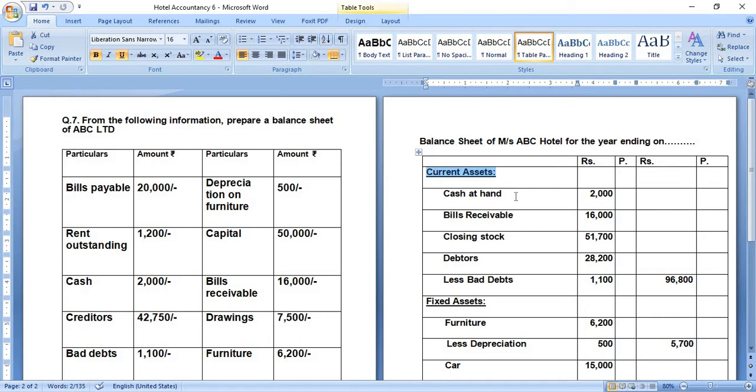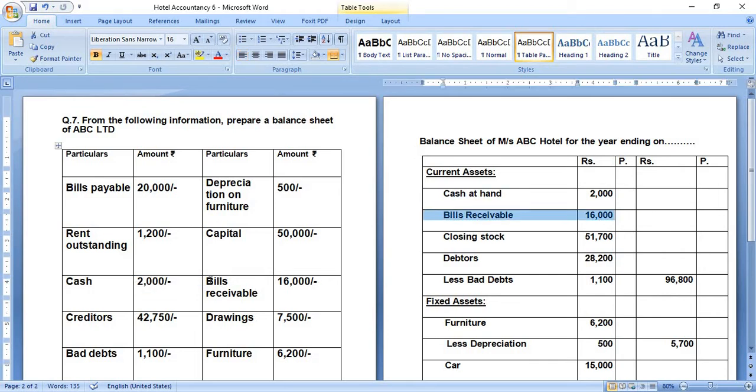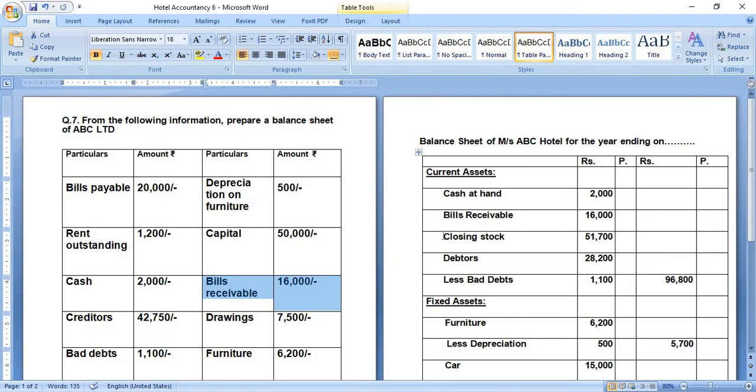Current assets are those assets which, as I mentioned in my previous classes, are handy. We have to be very sure that we will receive those assets within a 1 year period of time. So cash at hand, we have 2000, which we can take easily from this question. Bills receivable 16,000. Again, you can see on the opposite side of the question, bills receivable 16,000. Next, closing stock is also mentioned in assets.